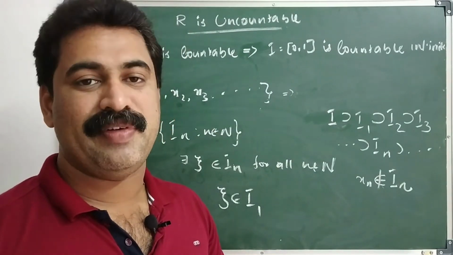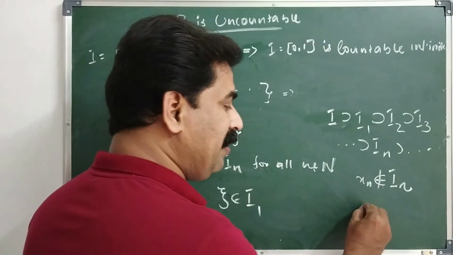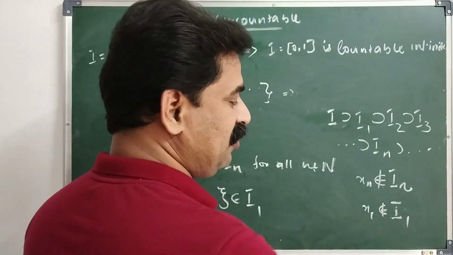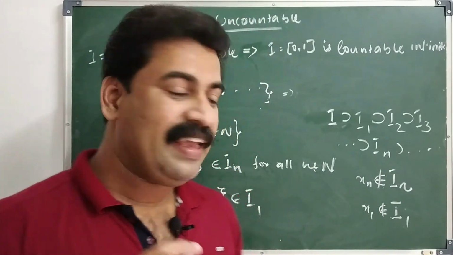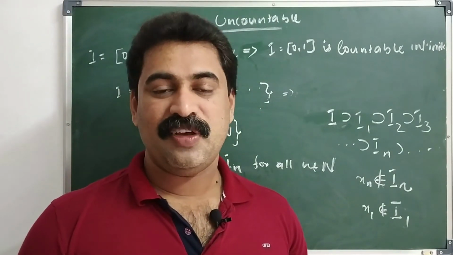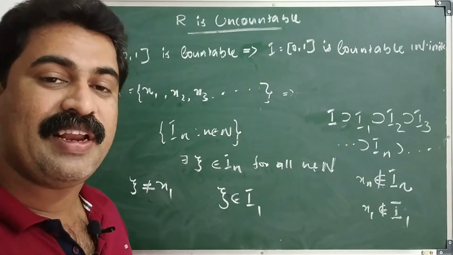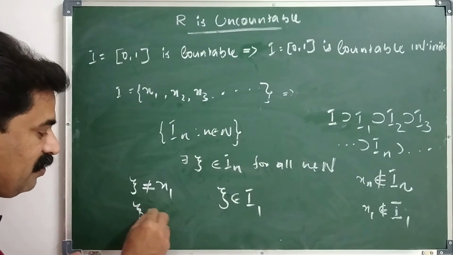Psi is an element in I1. But here, if we put n equals 1, we get x1 does not belong to I1. That means x1 is not an element in I1. Psi is an element in I1. x1 is not an element in I1. So easily we can say that psi not equals x1. Similarly, we can say that psi not equals x2.